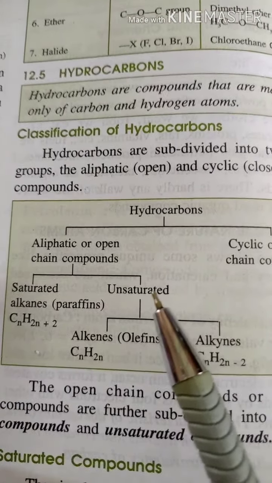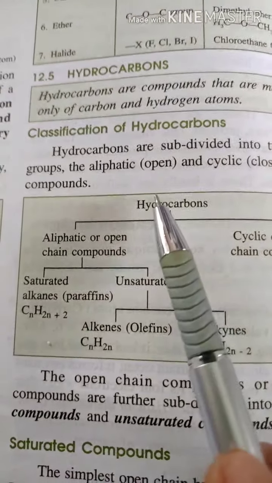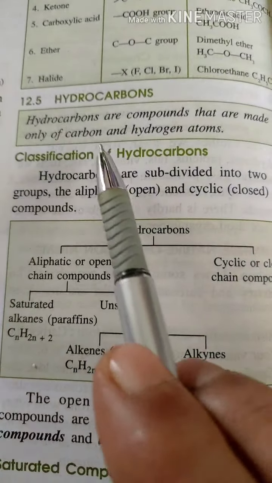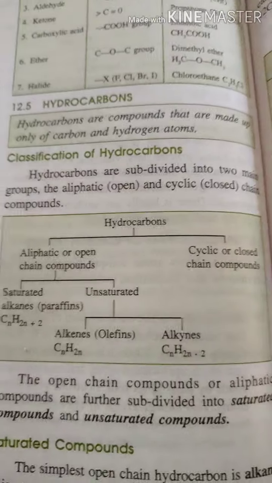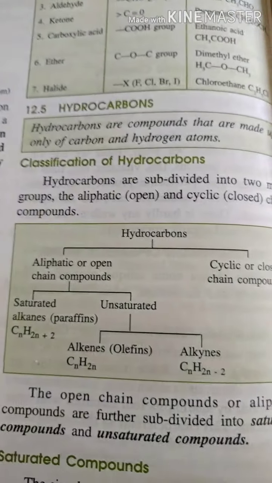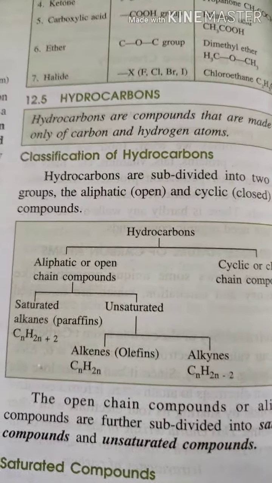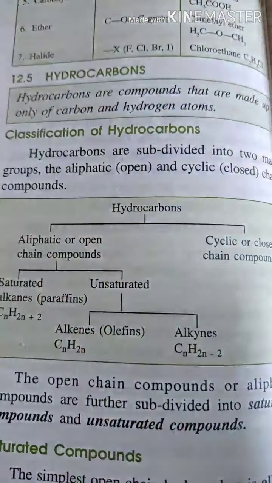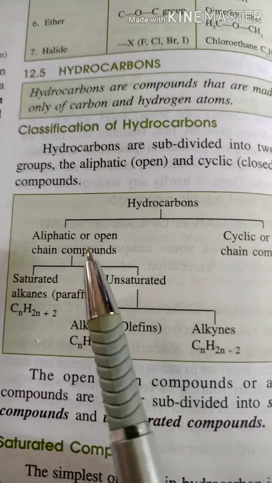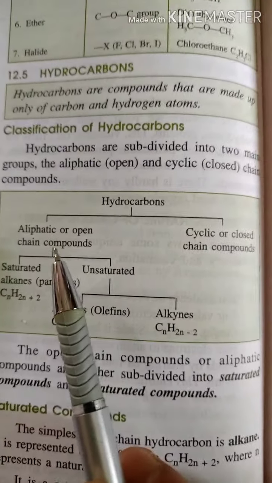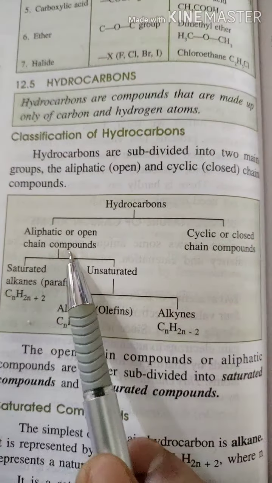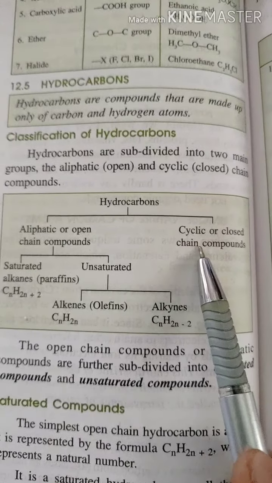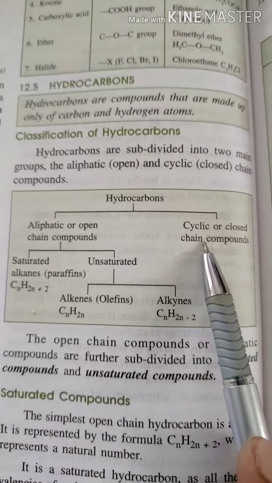Now different types of hydrocarbons. Who are hydrocarbons? Hydrocarbons are the compounds which are made up of only carbon and hydrogen atoms. Now how many types of hydrocarbons are there? There are mainly 2 types of hydrocarbons in organic chemistry. One is aliphatic and another is cyclic, or we may call it aromatic.